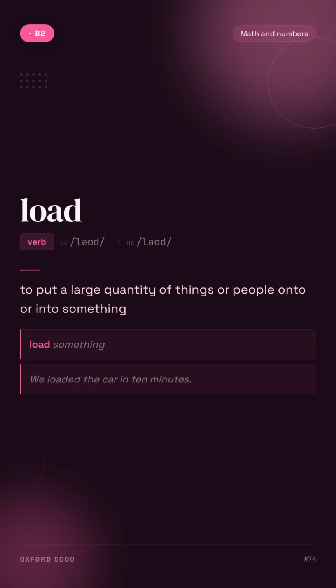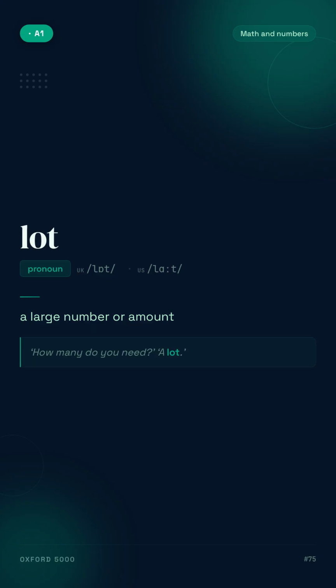Load. To put a large quantity of things or people onto or into something. For example, load something. Lot. A large number or amount. For example, how many do you need? A lot.